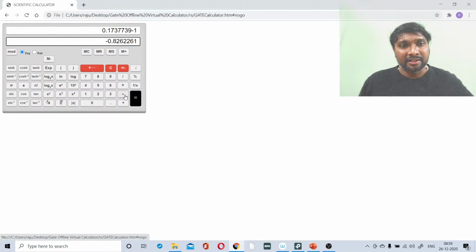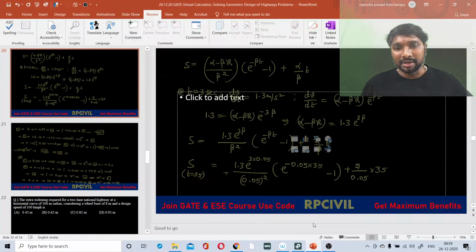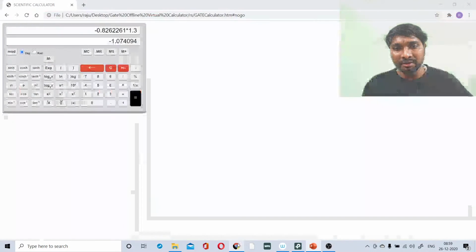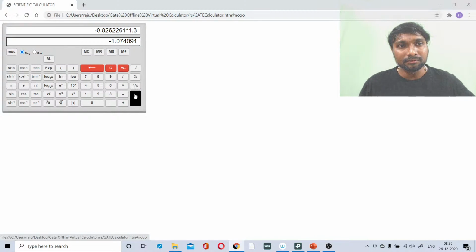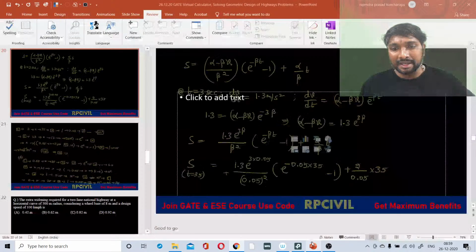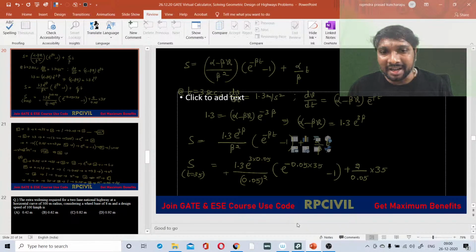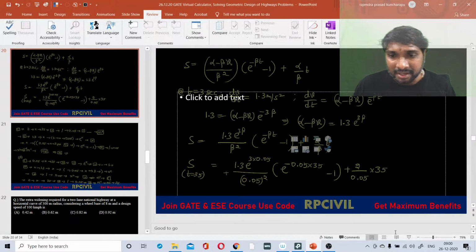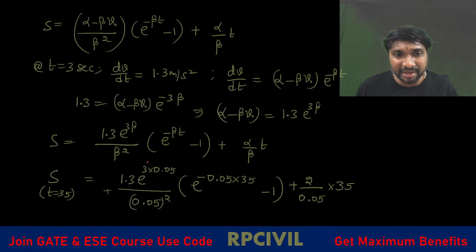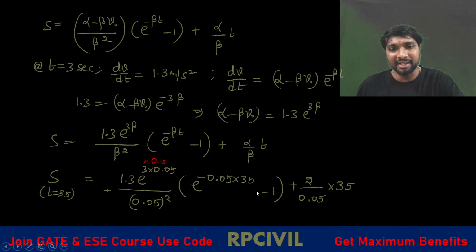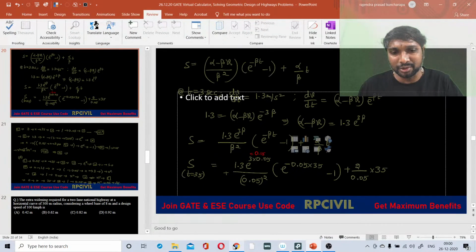We got this minus. Into 1.3 we got some value, right? Then what else do we have to go for? E power 3 into 0.05, no? Or directly you can write it as which one? 0.15, no? So for simplicity we can directly write it as 0.15, right? Suppose you are lazy enough to write that one also, we can use it, no problem.